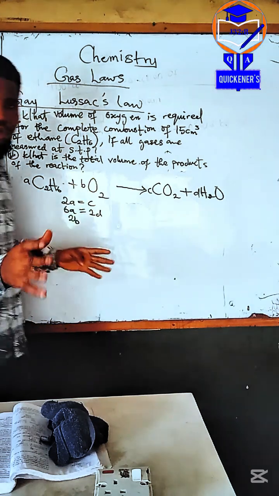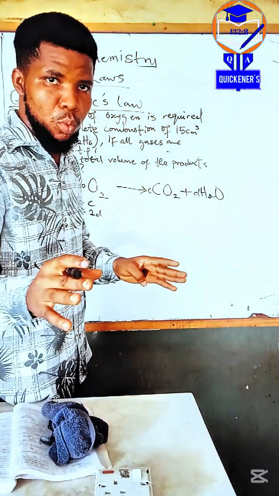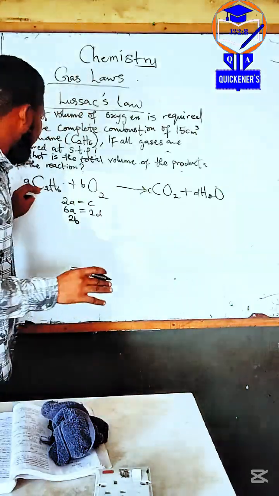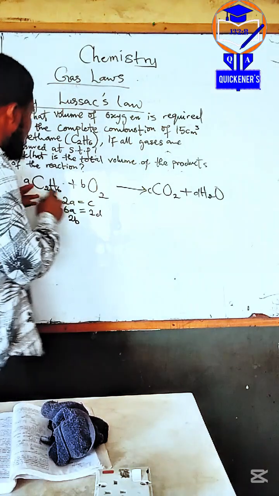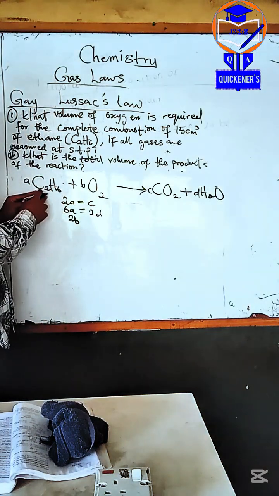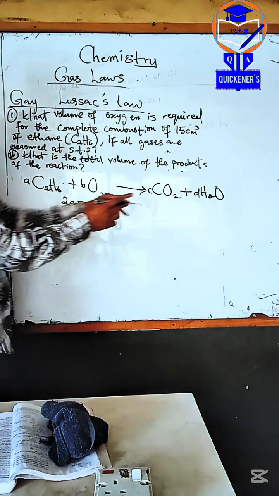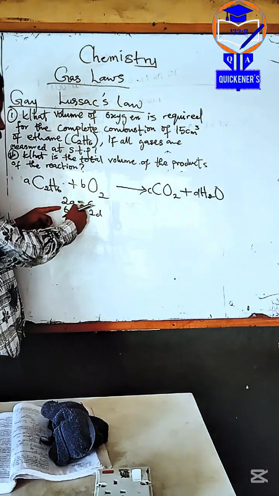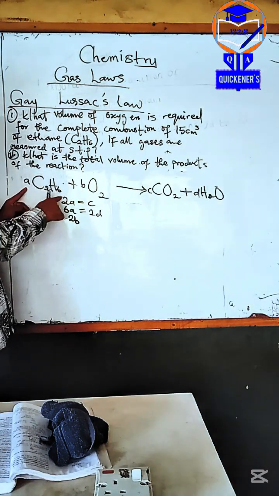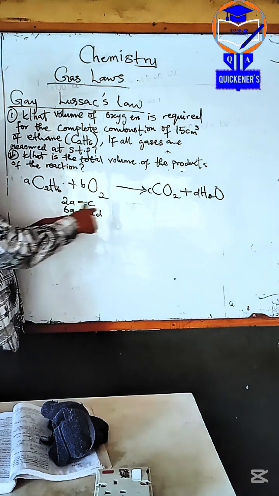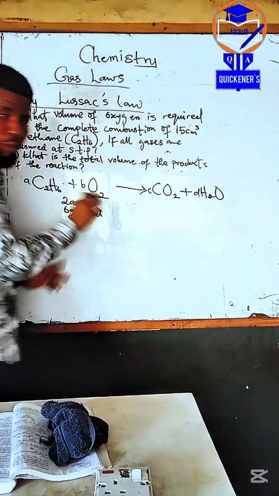This is one of the procedures we define for balancing our equation. Just put your letters A, B, C, D as the coefficients, then you start using them to compare. Carbon is 2A on one side and 1C on the other. Start comparing them. Carbon, then you take hydrogen: 6A equal to 2D.